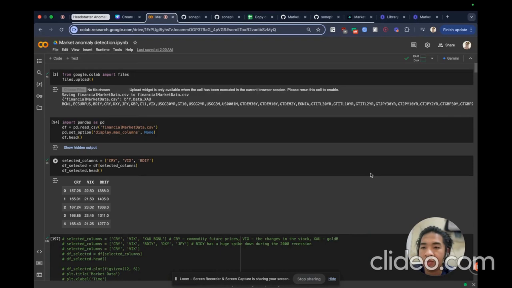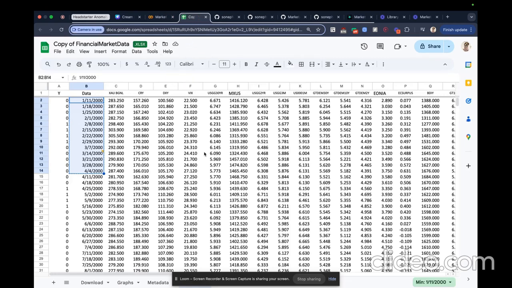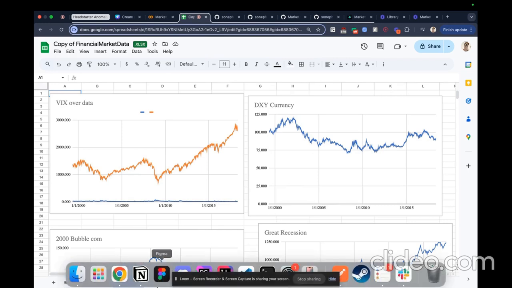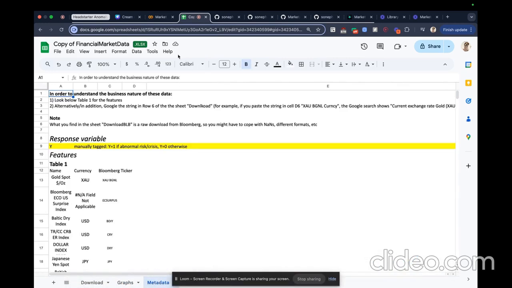So here is my Google Colab, and I'm going to go over briefly what I did. It includes a lot of test code that I tested along the way: what works, what didn't work, and what I can improve from the code. First, we upload the CSV file, which is given by Bloomberg. I make a copy of it, use it, and did some tests on it to see the market trends, the market recessions and stuff like that.